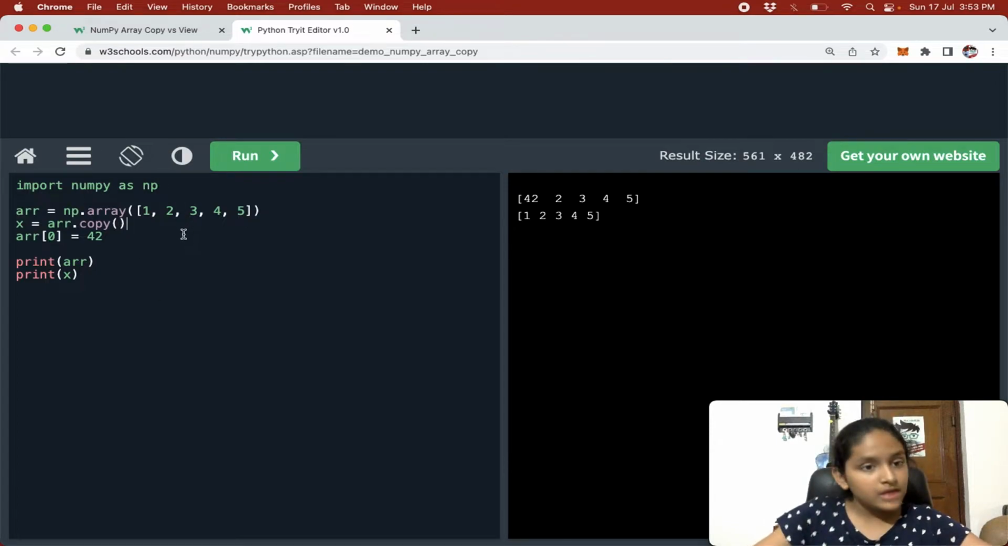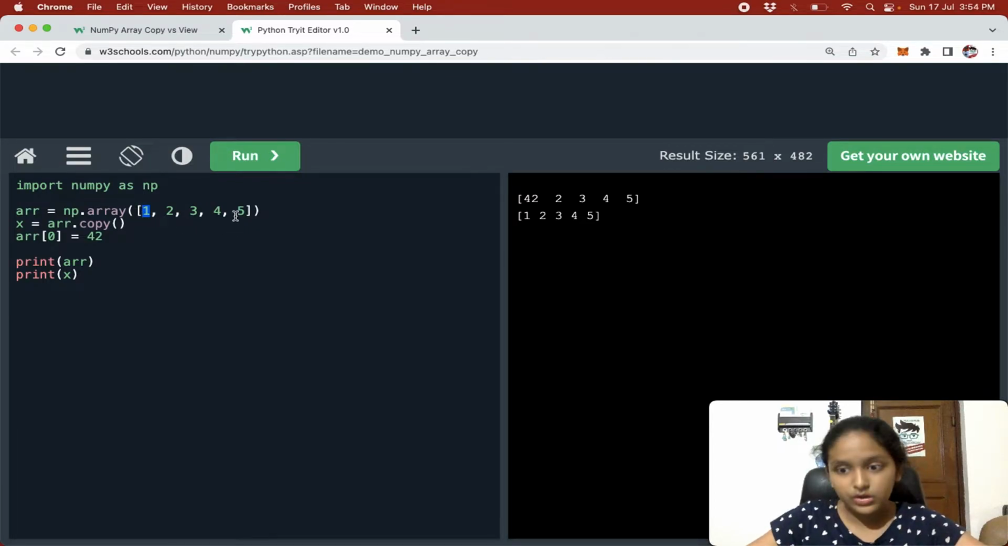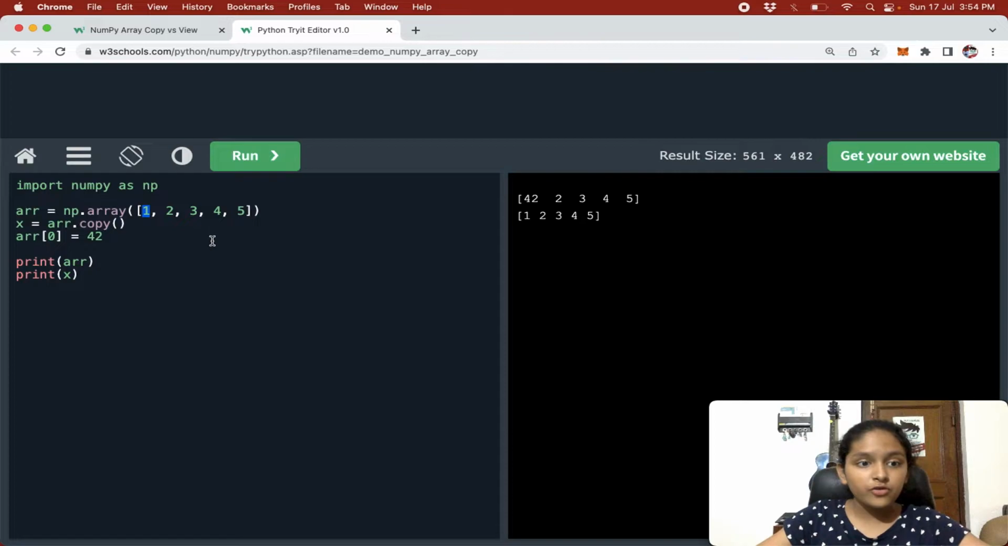Now we are doing array[0] equals 42. Basically in this array, on index 0, the first element, we are changing the first element to 42.